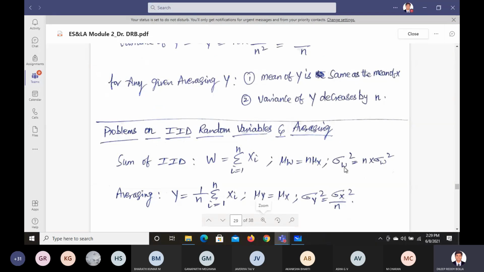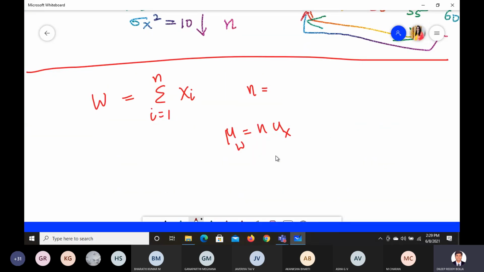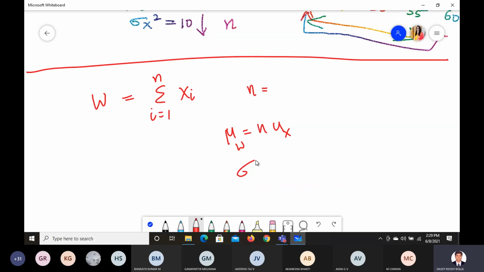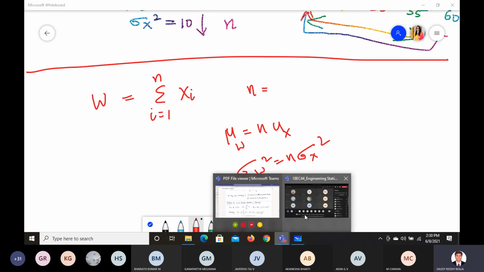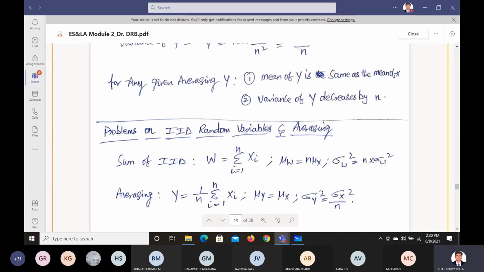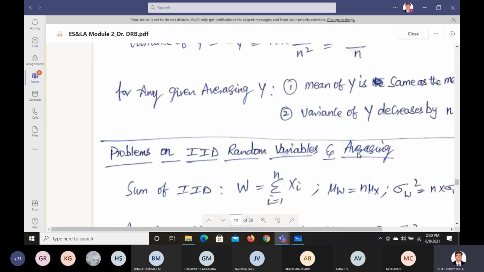And sigma W square is also n times sigma W square. Actually, instead of sigma W square we can write sigma x square. That was a mistake, please correct it. So sigma W square will be equal to n times sigma x square. Please correct that here: instead of W you can make it x. Okay, fine. Now just a second.